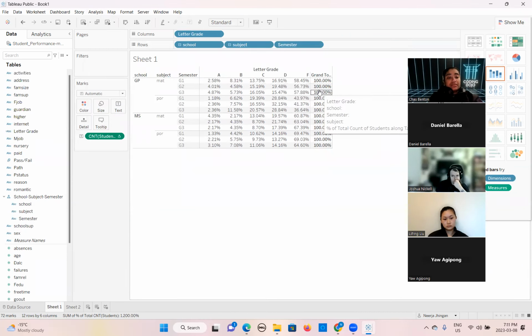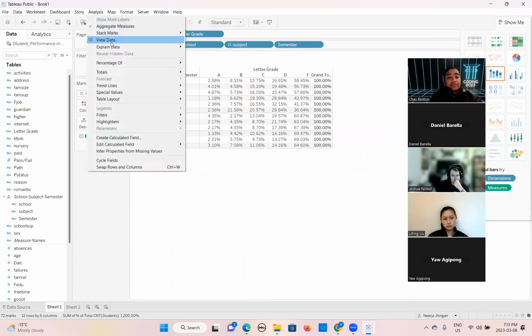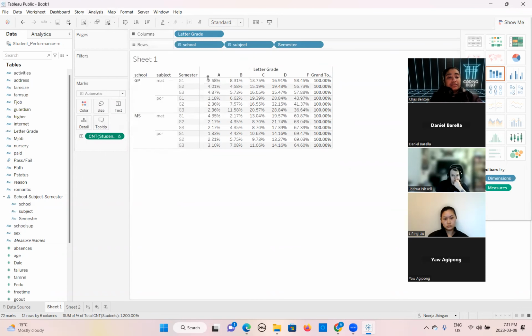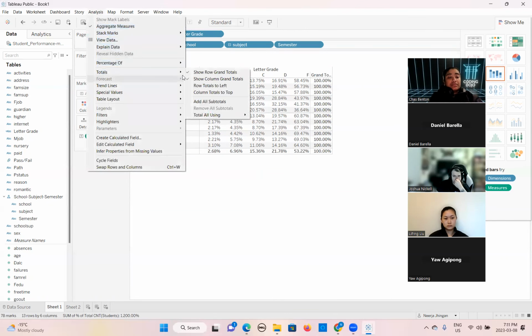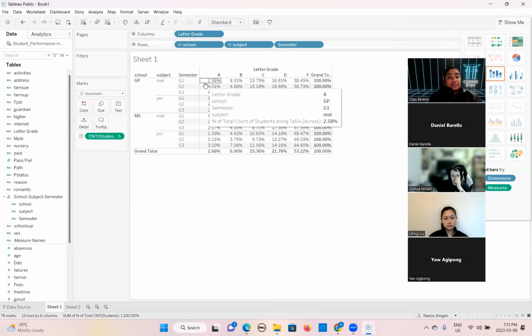So it will start showing like this way. But if you want to show the grand totals column wise, it will start showing like this. It will automatically calculate your grand total for the column, row wise. If you are saying totals by row grand totals, then it will do the calculation in this direction.